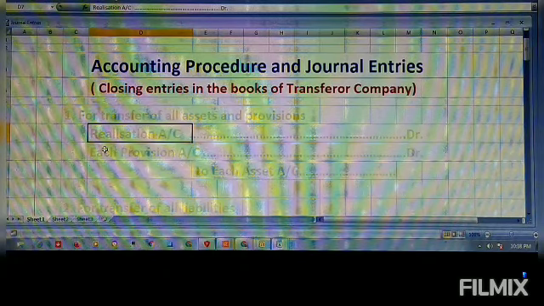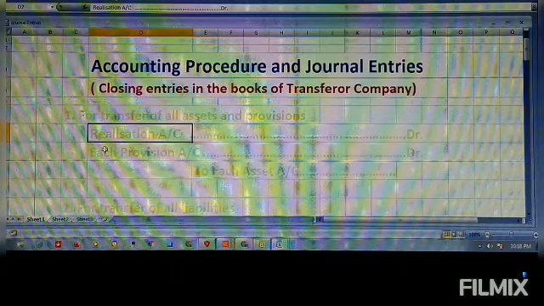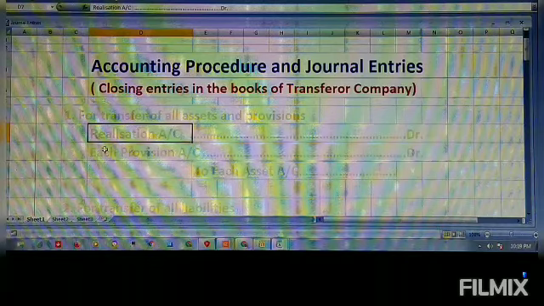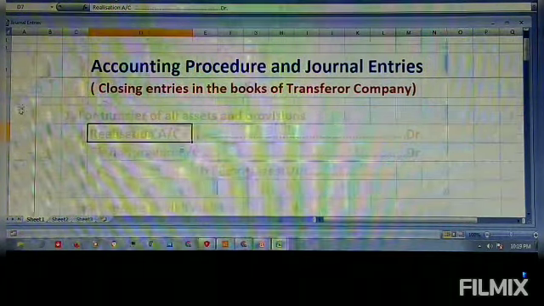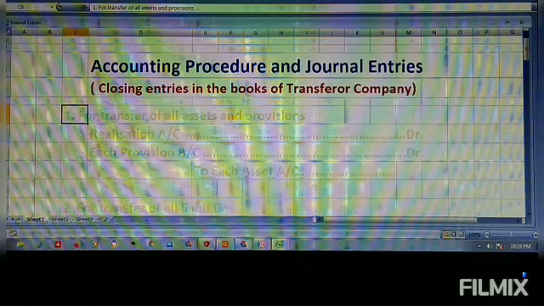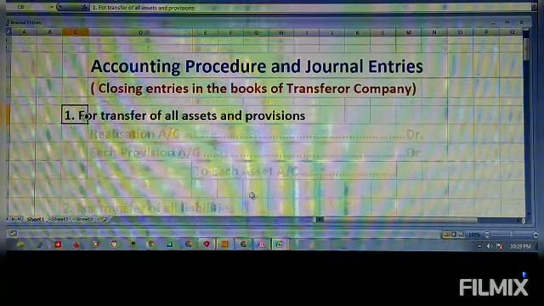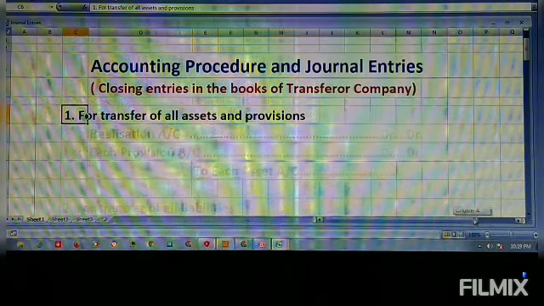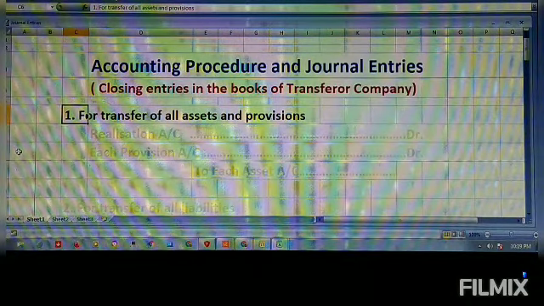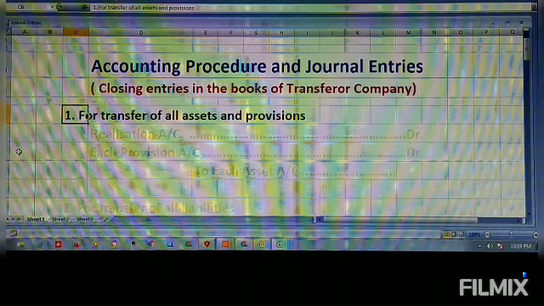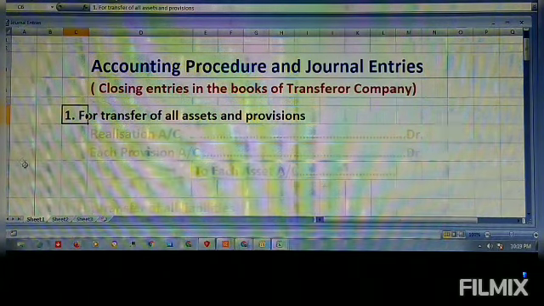First, let us see what all entries, closing entries, are to be passed in the books of the transferor company. So in the books of the transferor company, some journal entries are to be passed to close the books. First thing: for transfer of all assets and provisions. If you want to transfer all assets and provisions, then they should be transferred to the realization account, just like it is a sale.